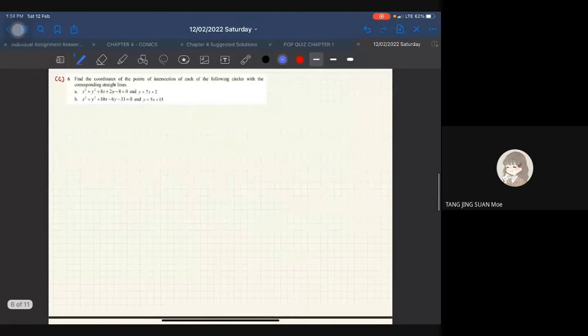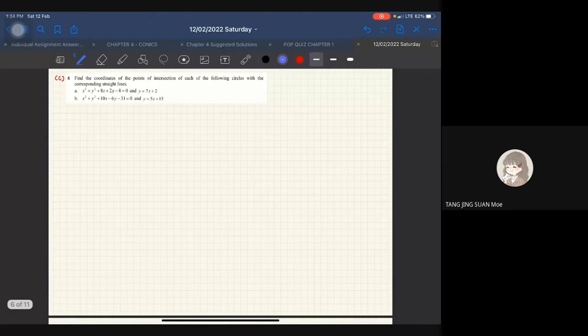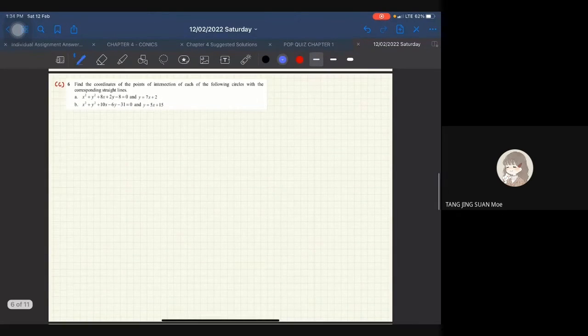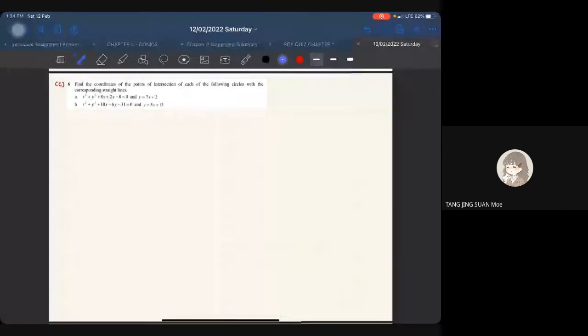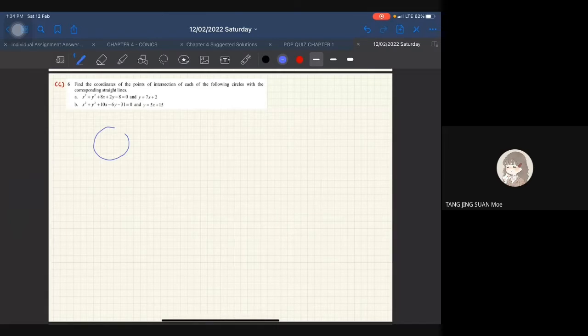Okay, so with the corresponding straight lines. This one pun sama juga. Okay, so dia minta kita cari coordinate of the points of intersection of each of the following circles with the corresponding straight lines. So you have a circle. This is your circle. And then you have a straight line yang passing through your circle.